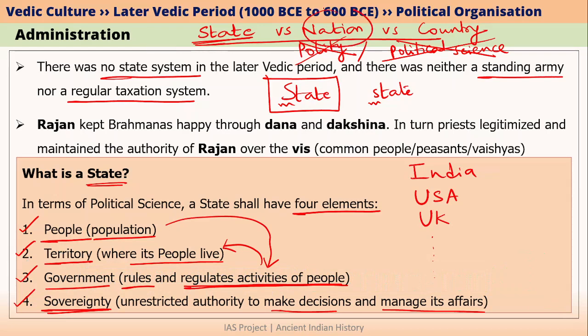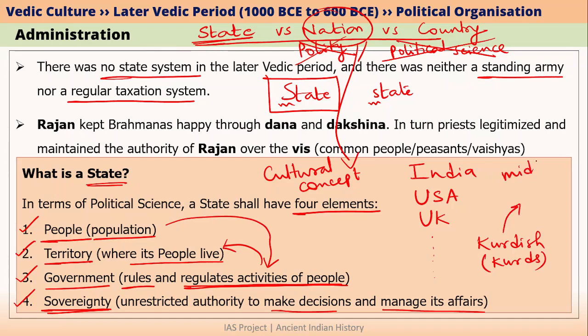Now, what is a nation? Nation basically is a cultural concept, or we can say a cultural idea. Let me explain with an example. You must have heard of Kurdish people, or we can simply say Kurds. Where do Kurdish people live? They mainly live in Middle East, particularly in the eastern part of Turkey, northern part of Iraq and western part of Iran. And these people are united culturally and they have a cultural identity. That is why Kurdish people, or let's say Kurdistan, can be called as a nation.